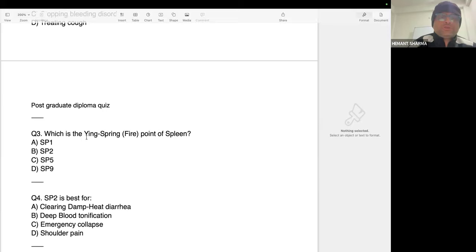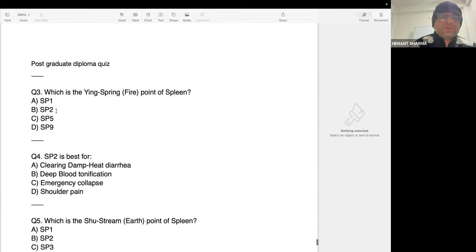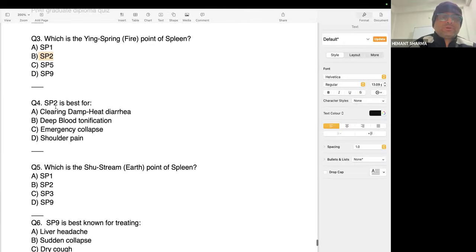Very good. Which is the yin spring point of the spleen? SP2. Question number 4. Spleen 2 is best for clearing damp heat, diarrhea. Because we know the spring points are very good for removing heat, here it clears damp heat, like diarrhea. This you will understand in the pattern.